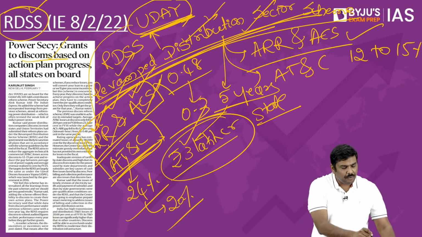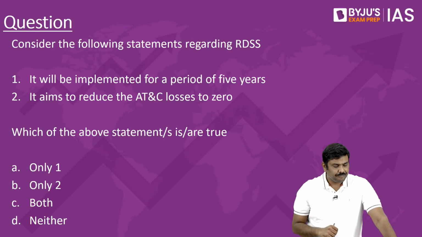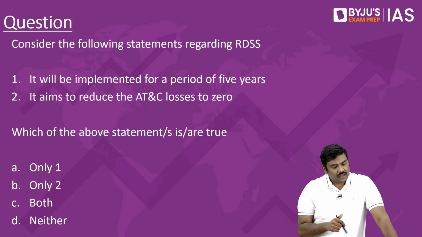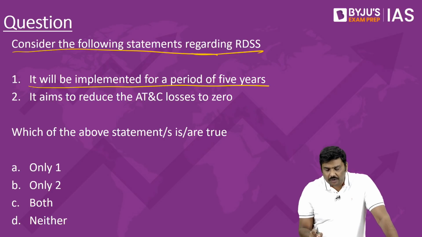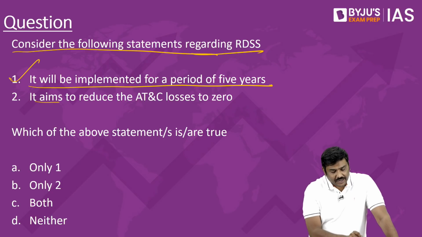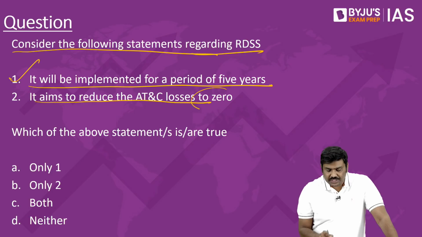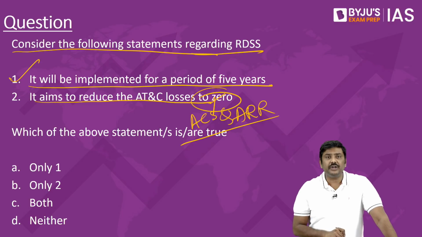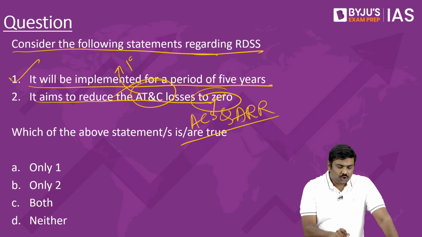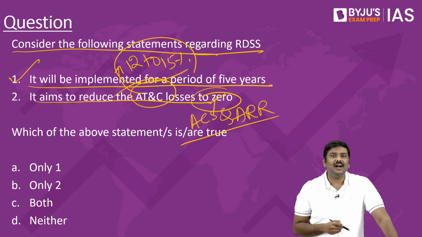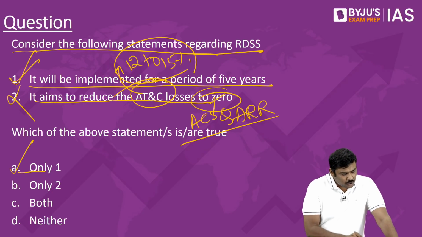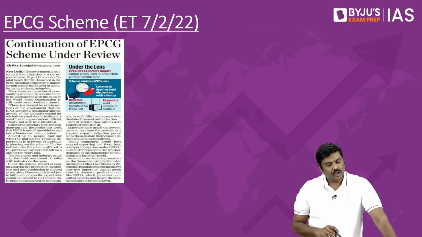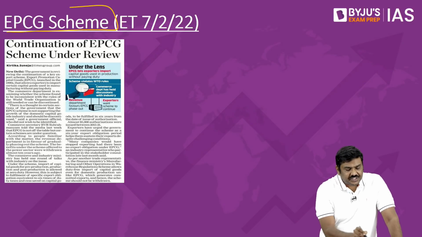So, these are some of the very important points related to the articles provided here. Now, based on this, I have given an MCQ here. Consider the following statements regarding RDSS. It will be implemented for a period of 5 years. Yes. It aims to reduce AT and C losses to 0. No. The gap between ACS and ARR, we want to reduce it to 0. But what about AT and C losses? 12 to 15%. That is the target under the RDSS scheme. So, the second statement is wrong. The first statement is true. The right option will be option A. Only one is correct.